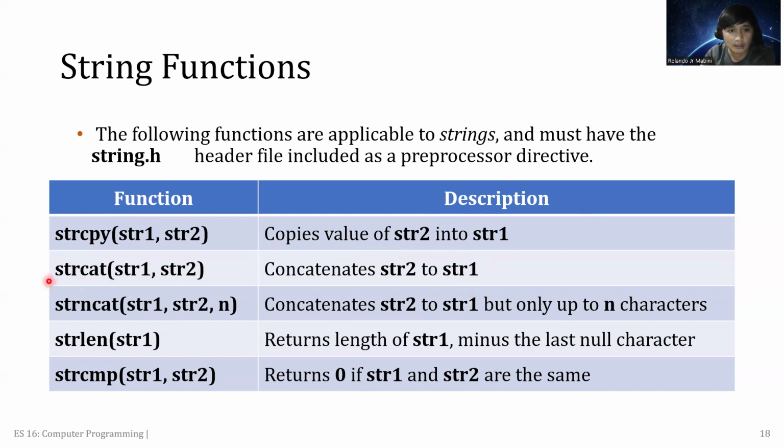And then strncat concatenates string 2 to string 1, but only up to n characters. strlen returns length of string 1 minus the last null character. And then one of the mostly used po ni is strcmp, which I think cmp stands for compare, kay it returns 0 if str1 and str2 are the same. Murag i-compare niya ang imuhang string 1 ug ang imuhang string 2. If the same sila, mo return 0 siya.